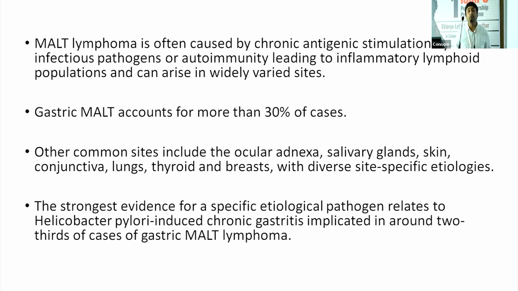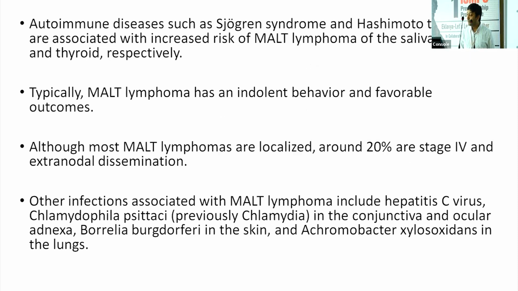The most common site for these MALT lymphomas is the gastric MALT lymphoma, responsible for almost 30% of the total cases. The other common sites are the ocular adnexa, the skin, the salivary glands, and the lungs. So these are the commoner sites where these extranodal lymphomas occur. Autoimmunity, I have discussed already.